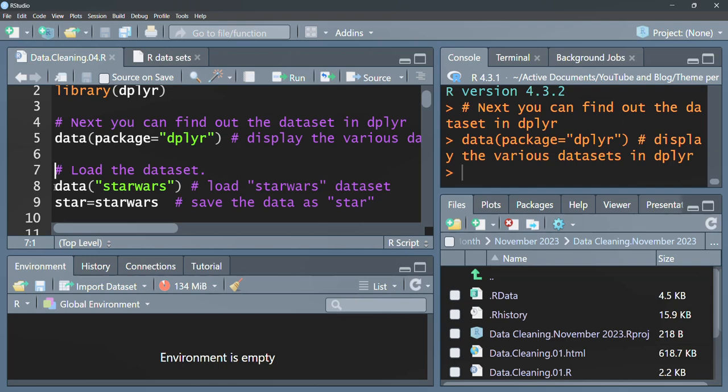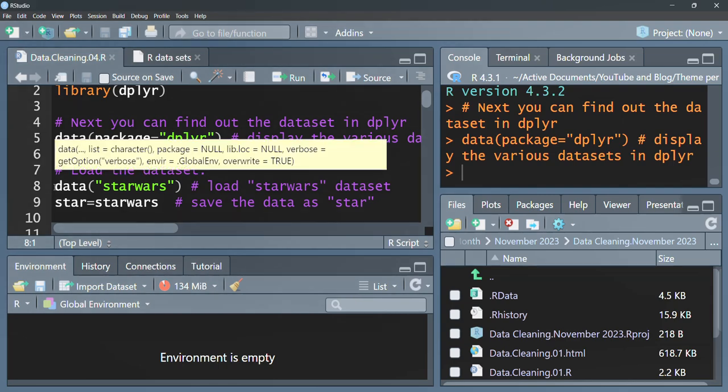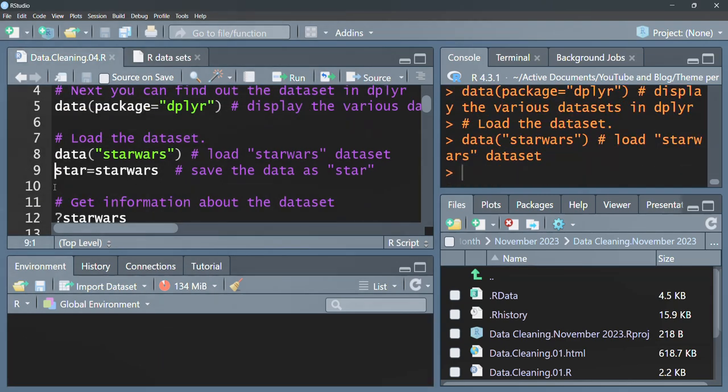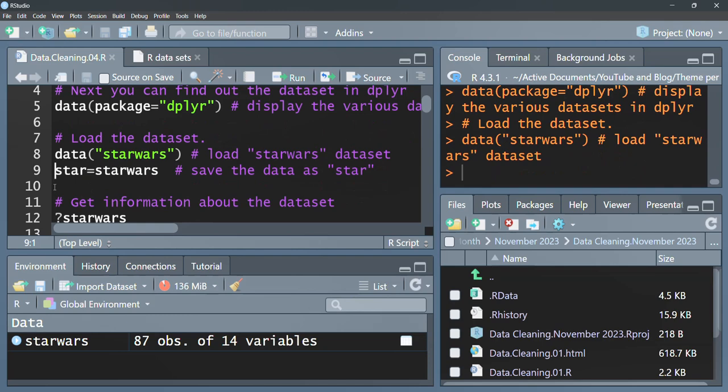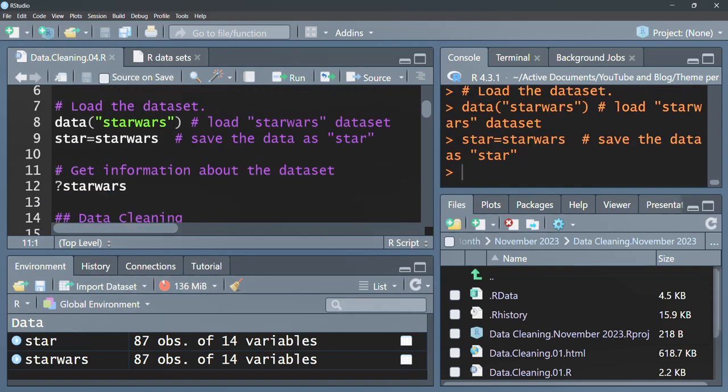So we have to load it using the data function, load Star Wars, save it as star, and the purpose for this is to ensure that your original dataset is kept just in case something goes wrong and you perhaps delete something you were not interested in deleting and you need to recover it. You can always go back to it.